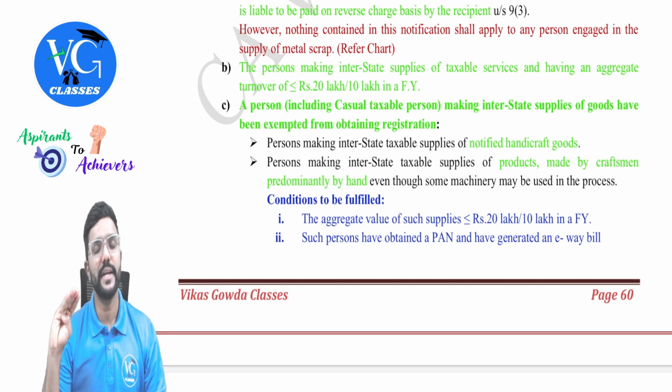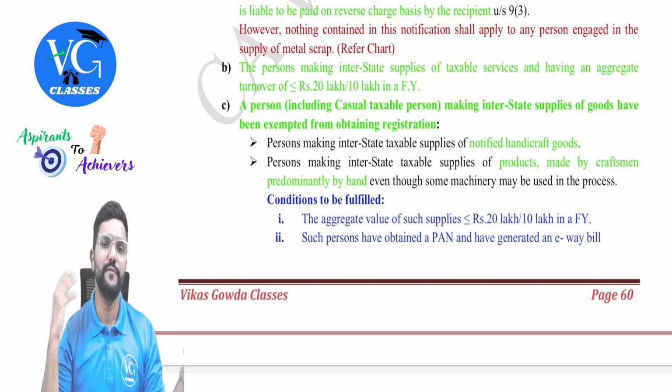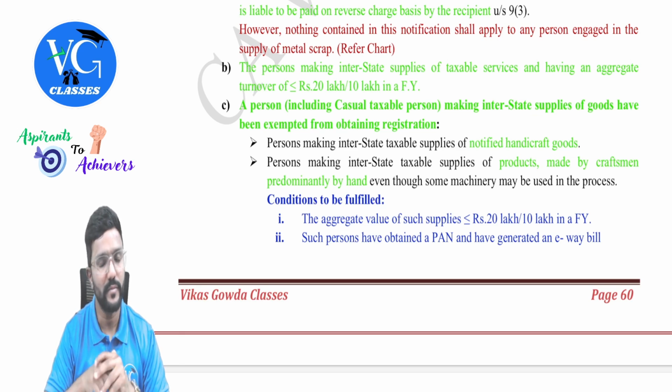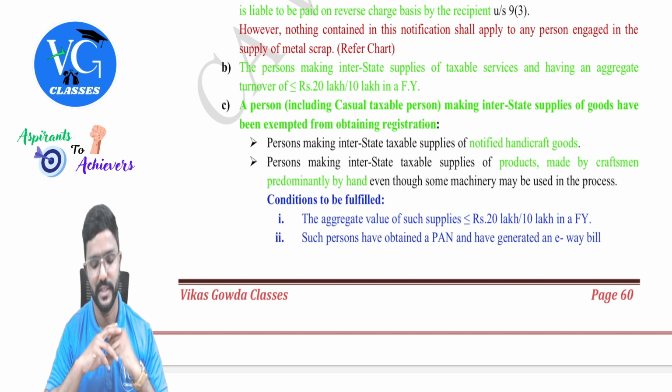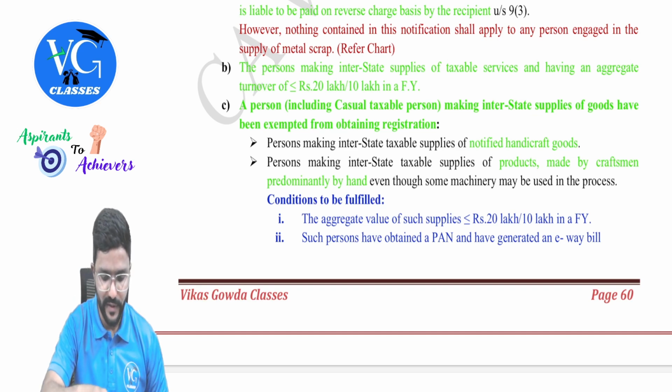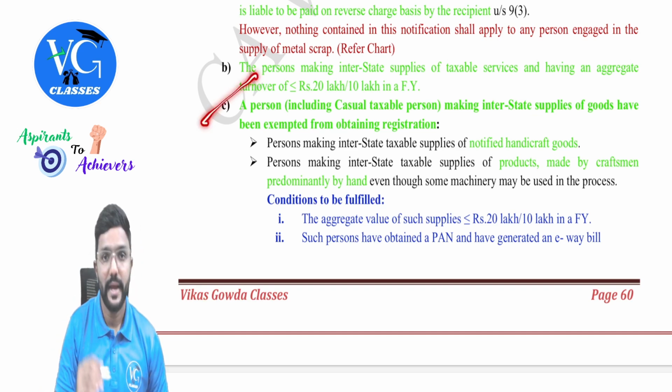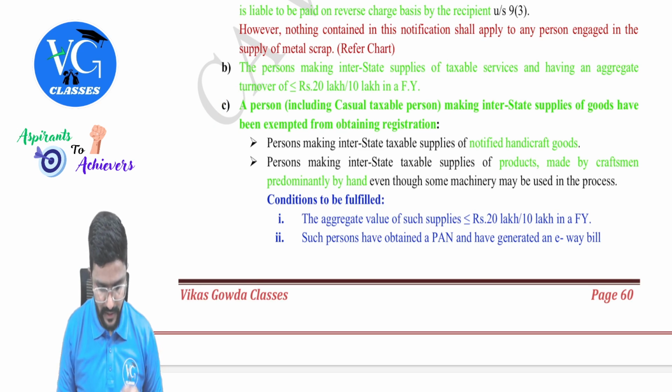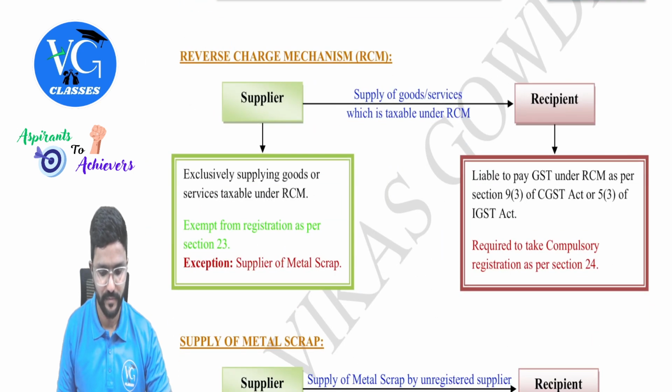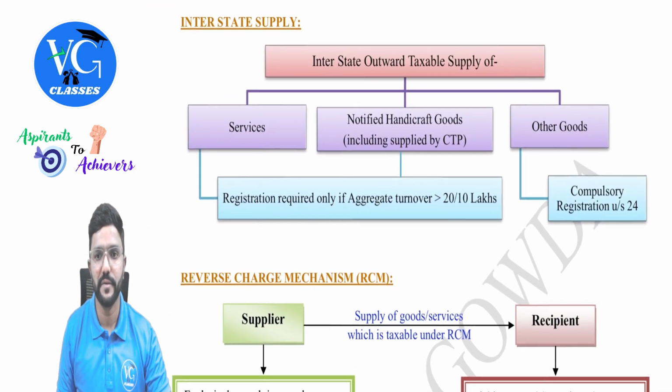Sir, what if their aggregate turnover crosses the threshold limit? Obviously, they have to get registered. Obviously they have to get registered, guys. Okay, so even for this I have given a chart, so let us just learn that. Yes, come to this. Before RCM I have given one chart, come to that.